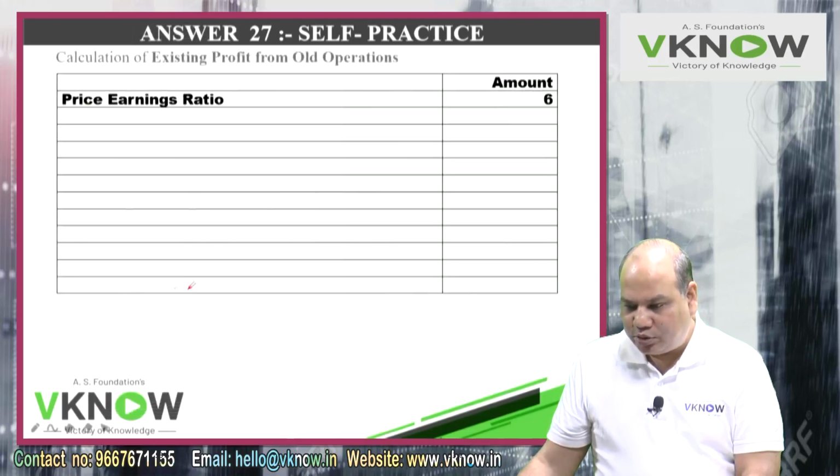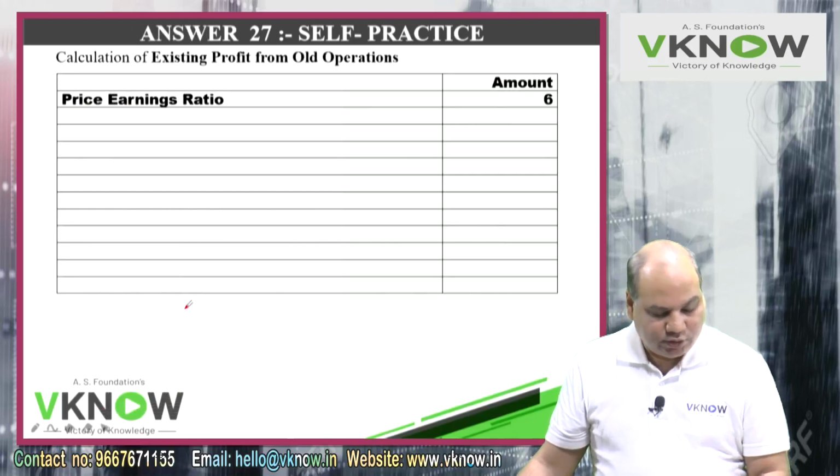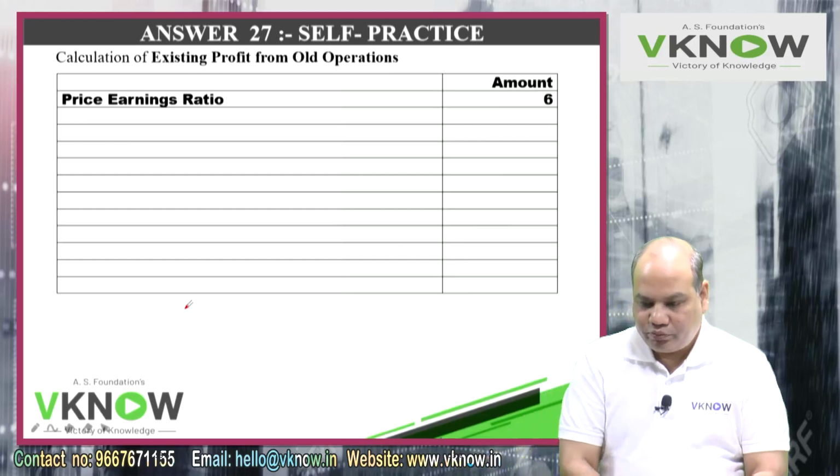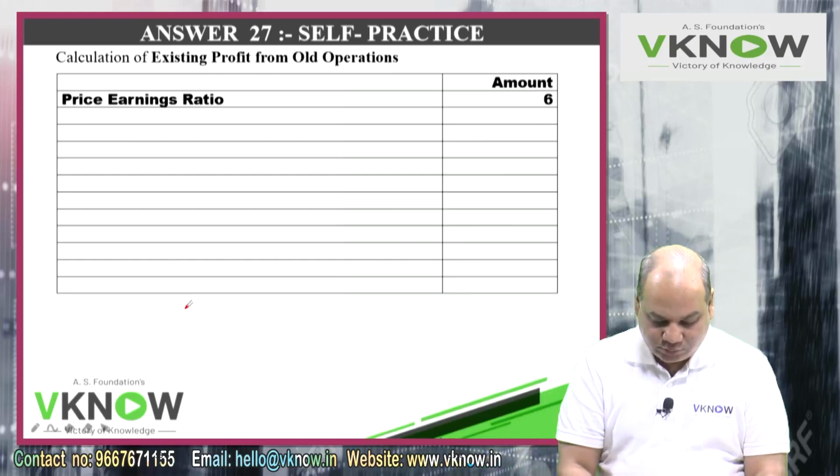Write down in the notebook. Your first question is calculate the profit from existing business, right hand side amount.